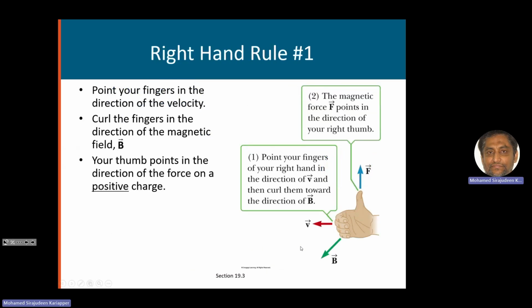Here we see with this picture how it is done. Make sure you use your right hand rule, and you have to bring the V and B tail to tail, and curl your fingers from V to B through the smaller angle. Then the thumb's direction is the direction of the magnetic force. After that, if Q is positive, you don't do anything. If Q is negative, you flip the direction.